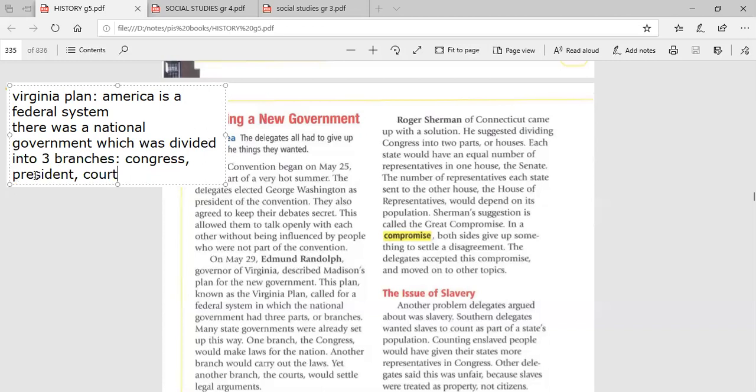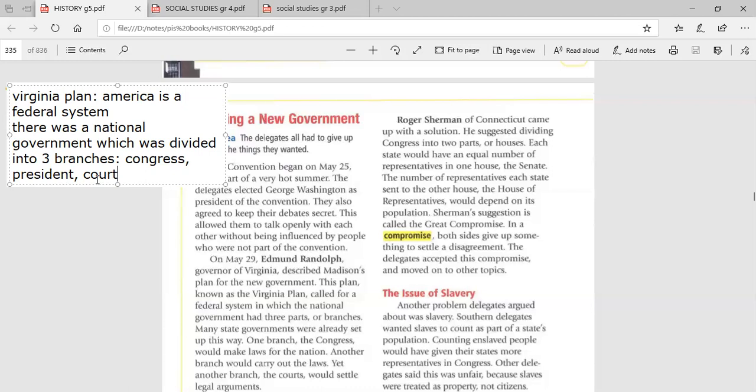The second branch is the president, and this branch is called the executive branch. Here, the president is responsible for carrying out laws. What is the meaning of carrying out laws? It means putting laws into action. The third branch is called the judicial branch, and the court is responsible for this branch. The court's job is to check whether the laws that the Congress made are fair or not fair.